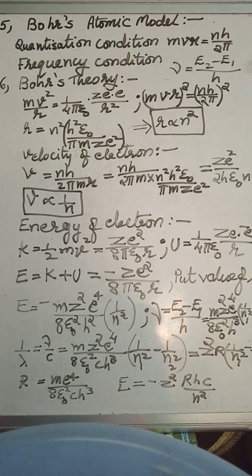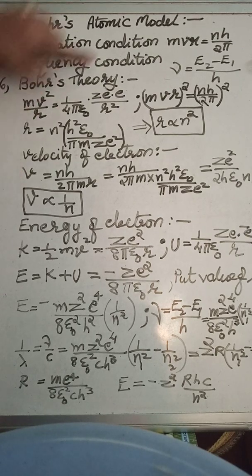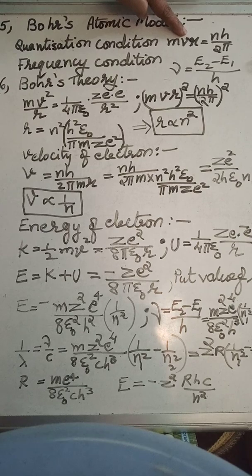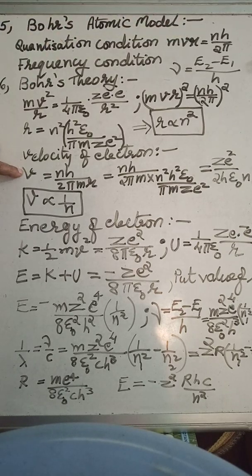Next one is to get the equation for velocity of electron. To get the velocity of electron in a stationary orbit, we start from the quantization condition formula.